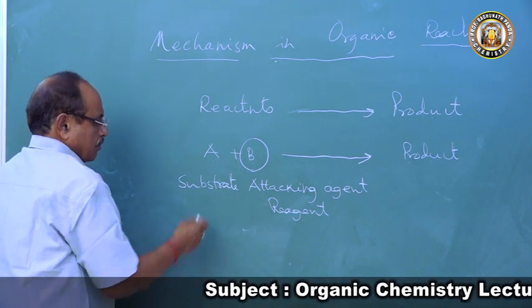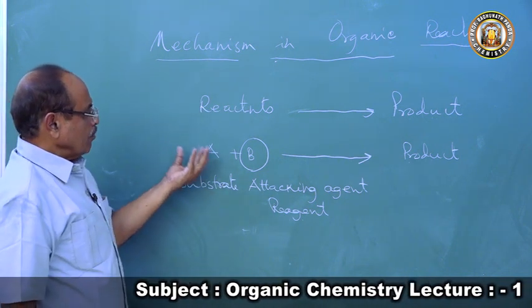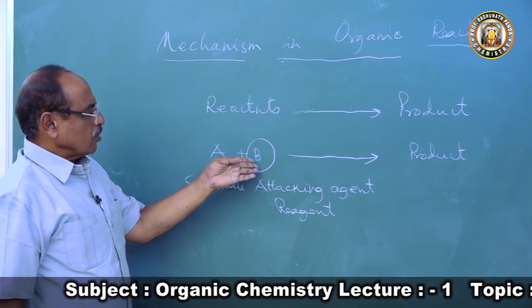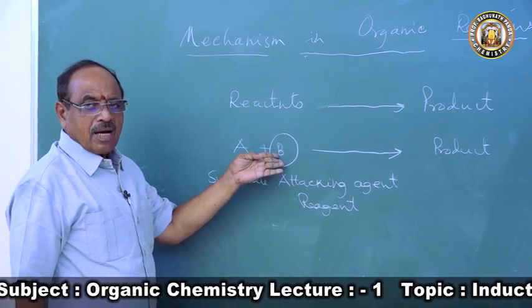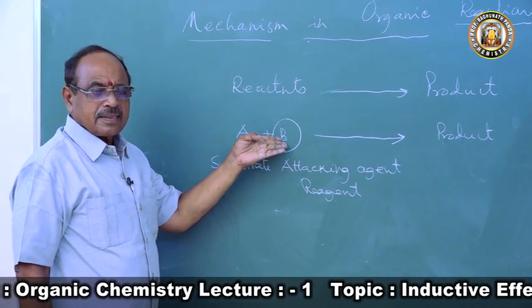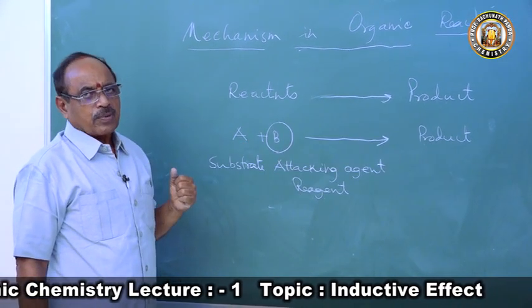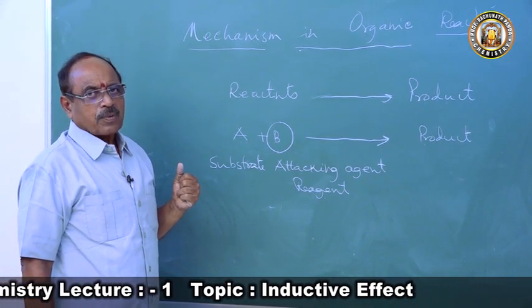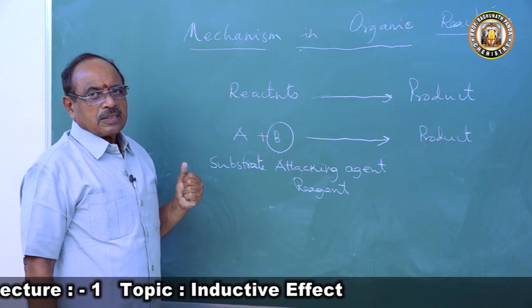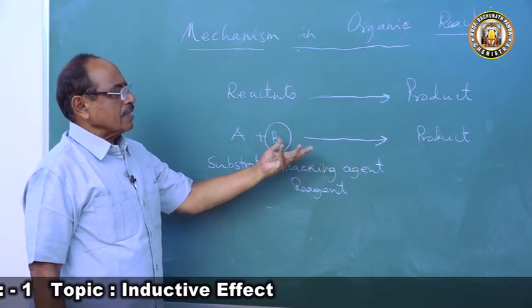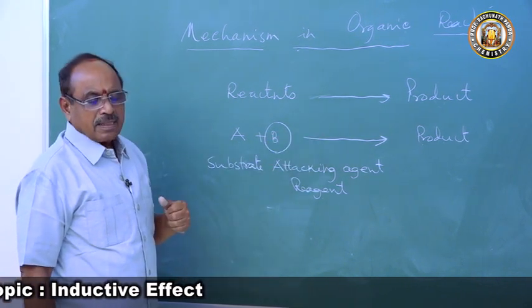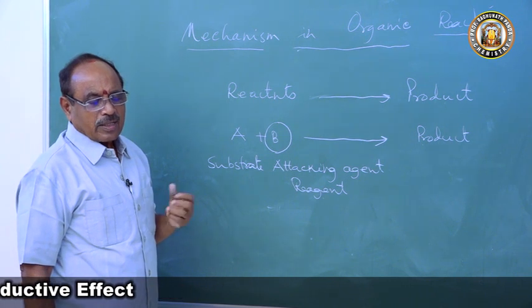The substrate reacts with an attacking agent or another reagent, and it forms the product. So this is the chemical reaction taking place in organic compounds.